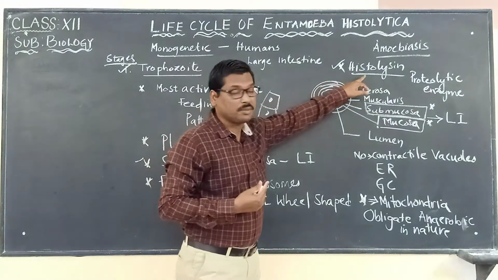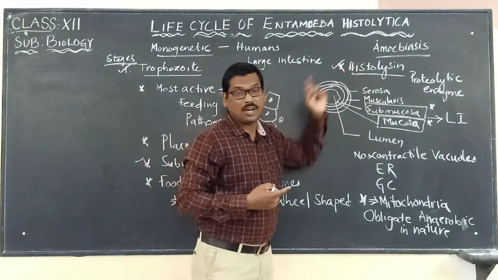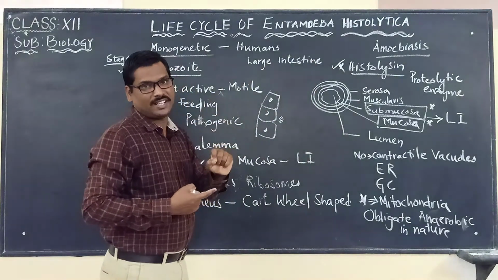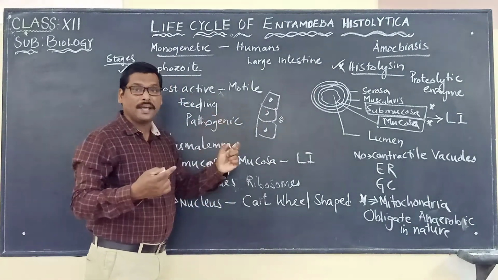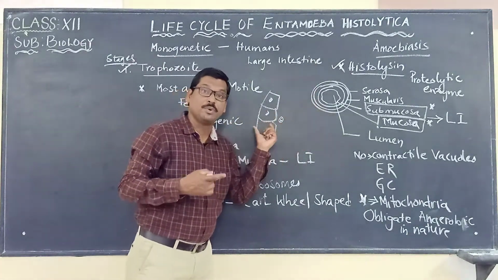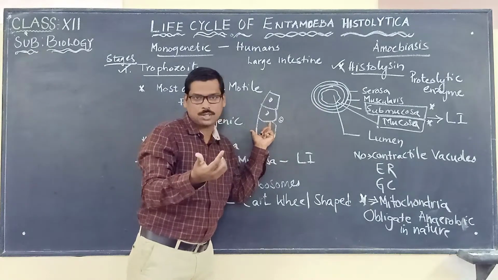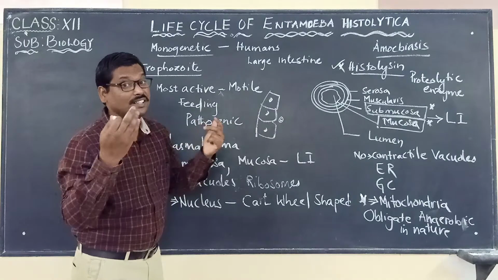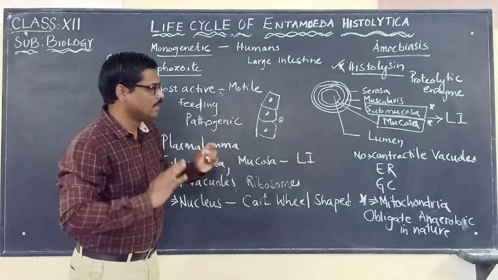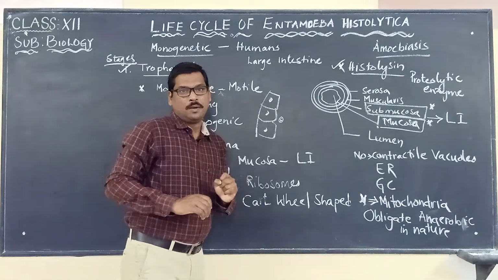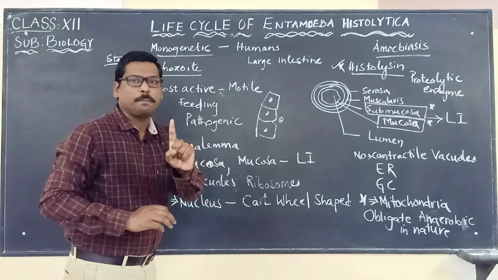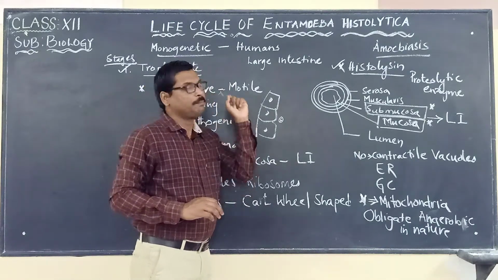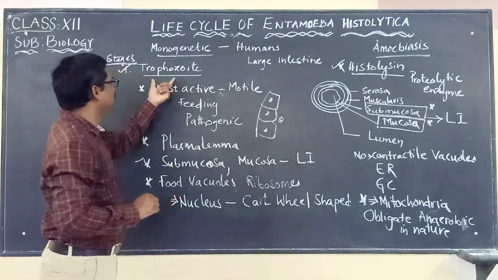So you have to remember another point: histolysine, a proteolytic enzyme produced by Entamoeba histolytica, helps in digesting the submucosa and mucosa of the gut, that is the digestive system, and it enters inside into the cells for its growth and development.